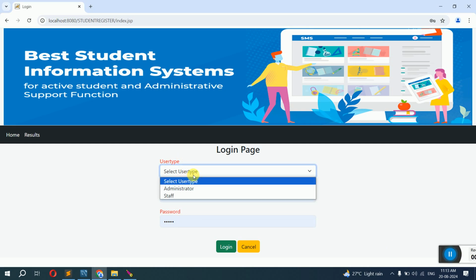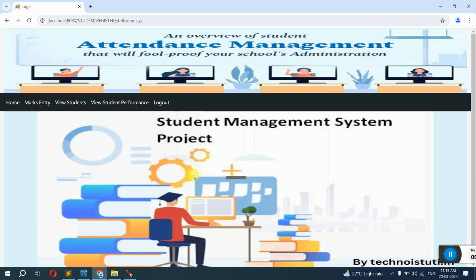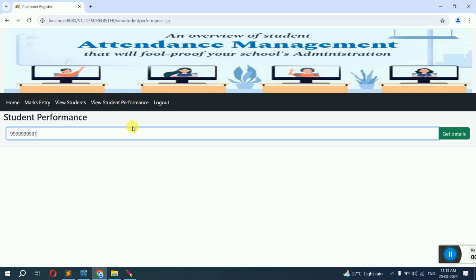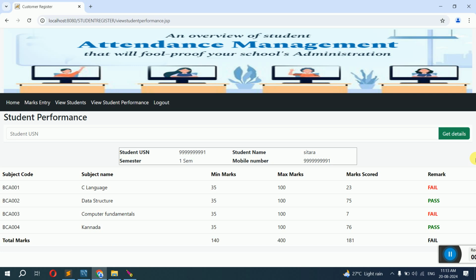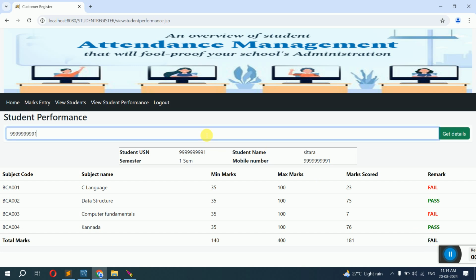So now staff login, we'll go for view student performance, enter the ID of the student in this, get details, it will show the details in this. First it will show the details of the student, then subject code, subject name, minimum marks, how much it should be, maximum marks, how much it should be, and total marks that is scored by the student. And here remark, if any one subject he has failed, the result will be failed in this case. Okay, so like this you can search for other students also.